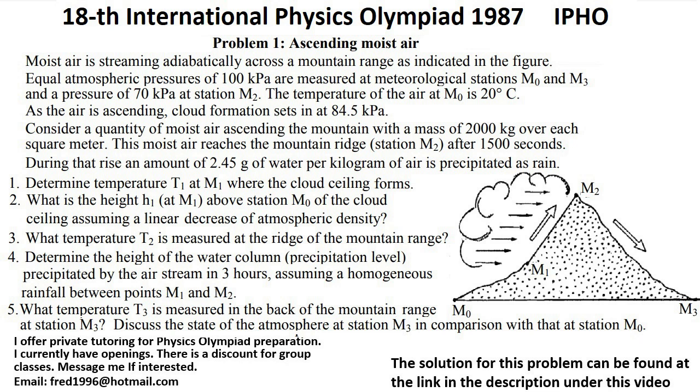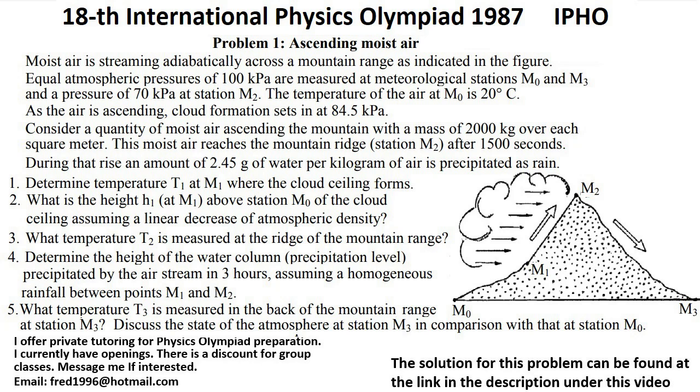Question 1. Determine temperature T1 at M1 where the cloud ceiling forms. Question 2. What is the height H1, at M1, above station M0 of the cloud ceiling, assuming a linear decrease of atmospheric density? Question 3. What temperature T2 is measured at the ridge of the mountain range?